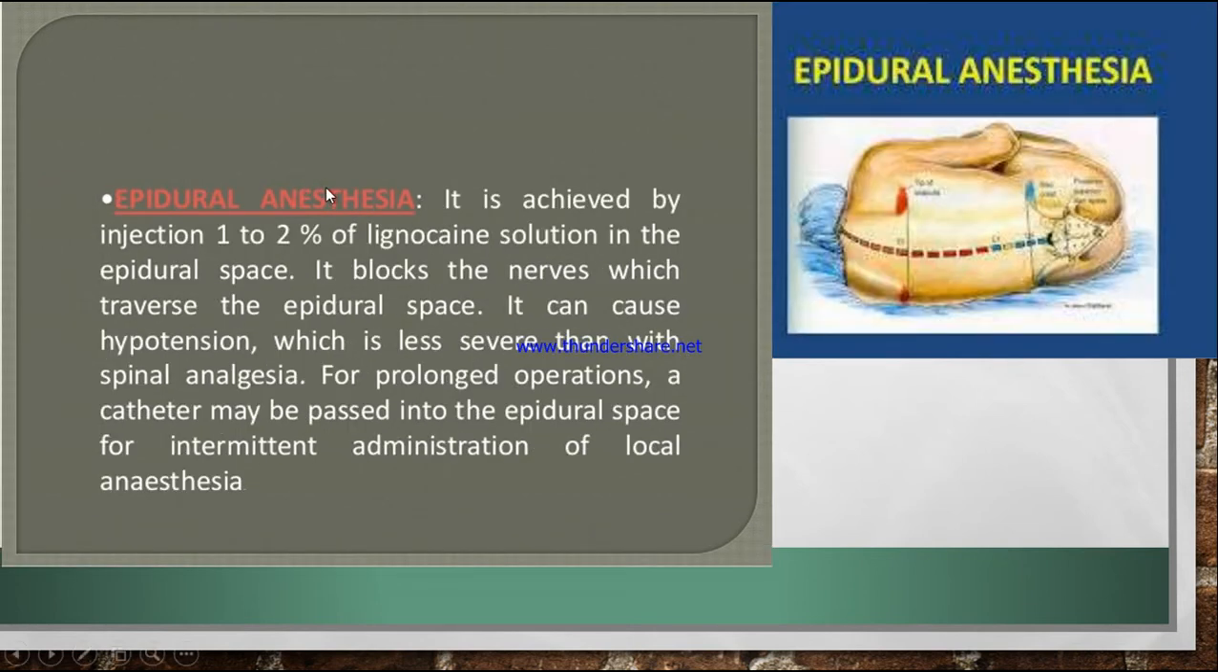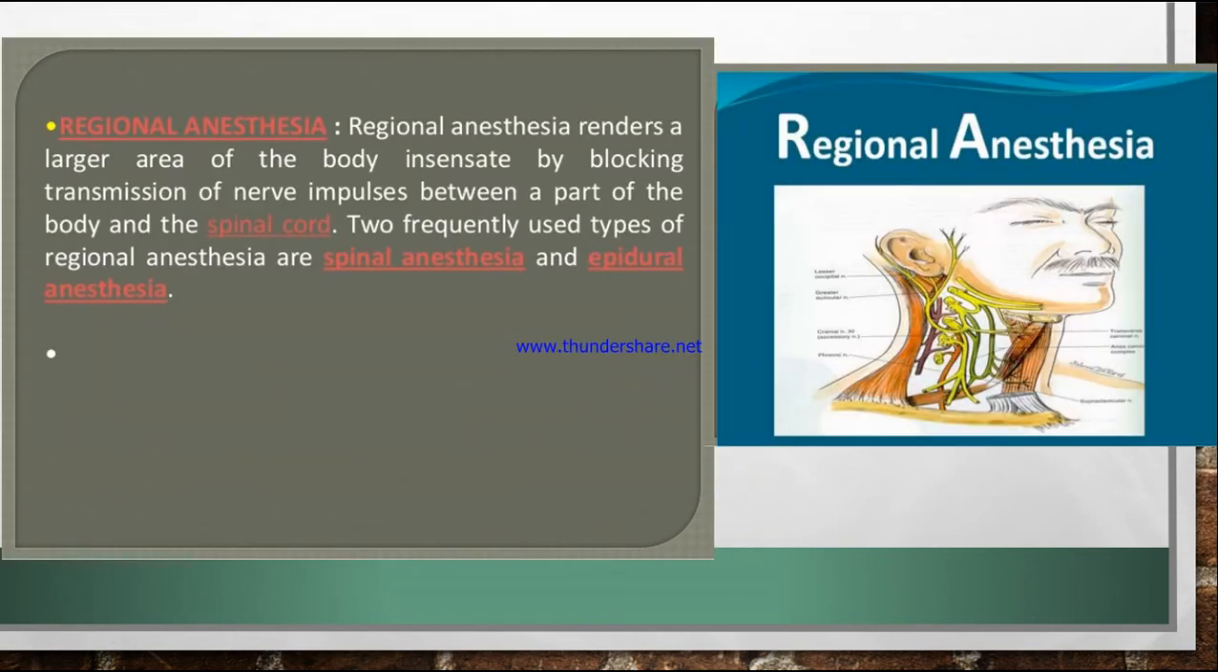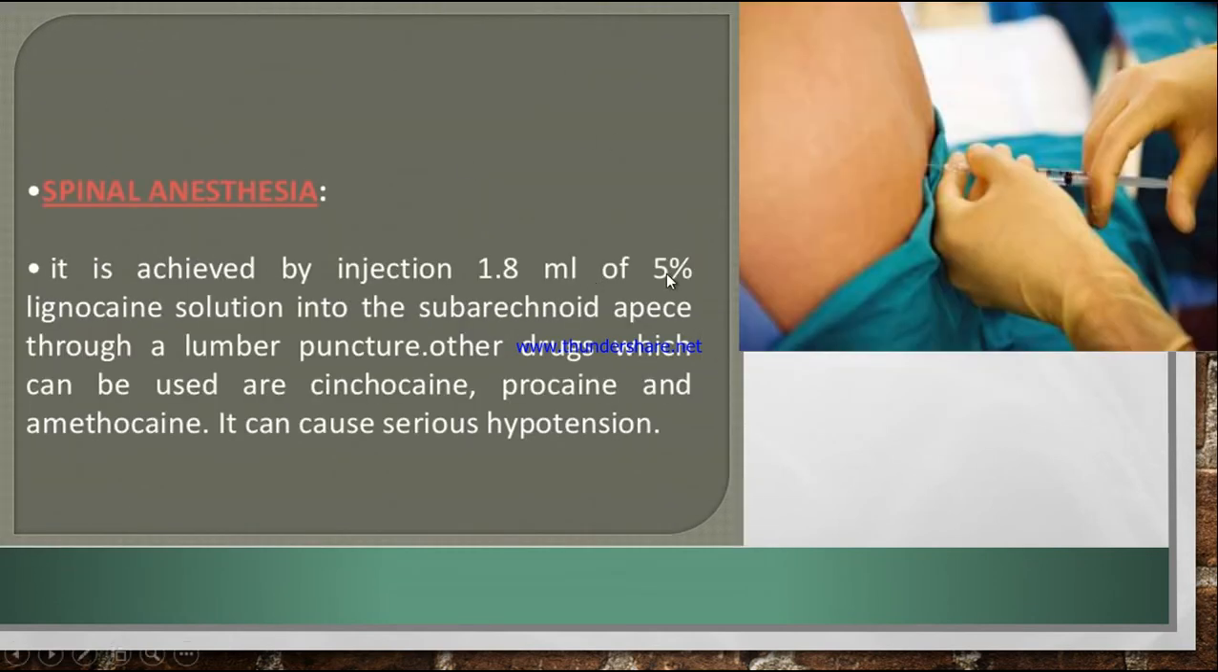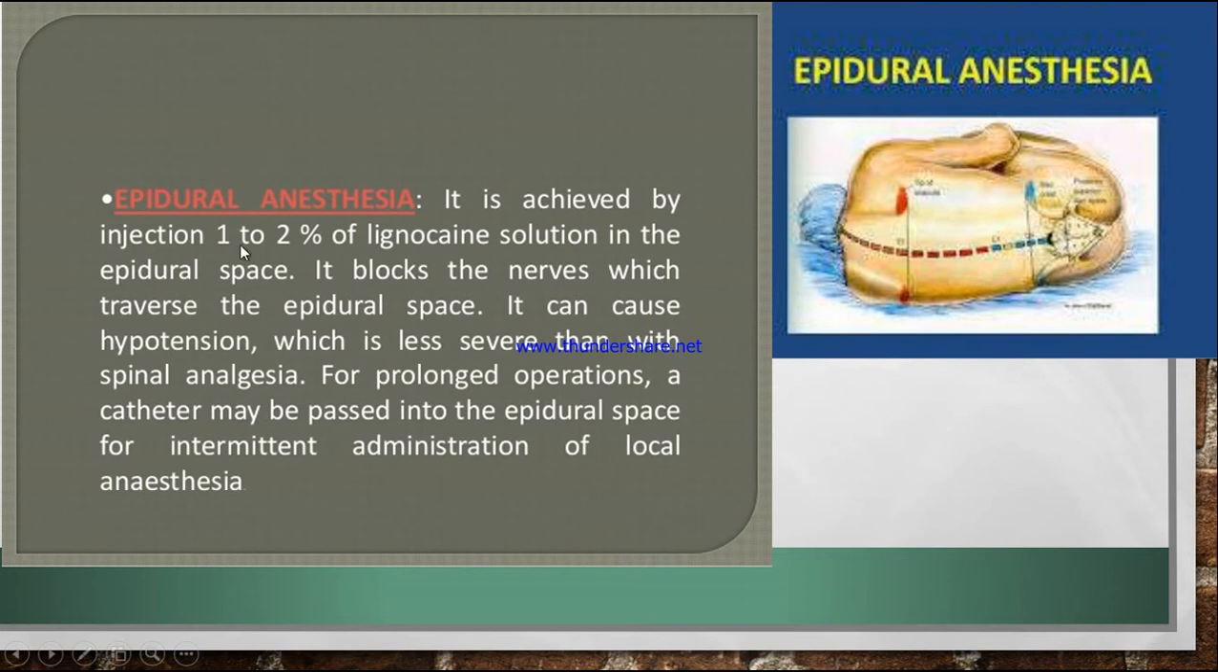Next is epidural anesthesia. It is achieved by injecting 1 to 2% lignocaine solution. Here, how much percent of lignocaine solution are we giving? 1 to 2%. And in spinal anesthesia, how much are we giving? 5%. So in epidural, we are giving just a small concentration of lignocaine injection into the epidural space, and not into the subarachnoid space. There is a difference.